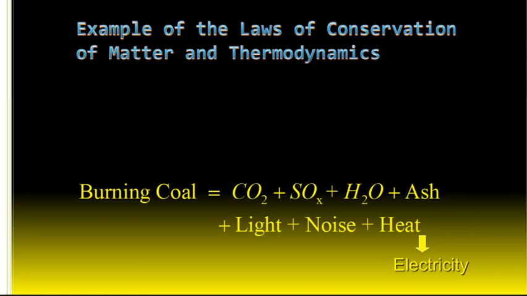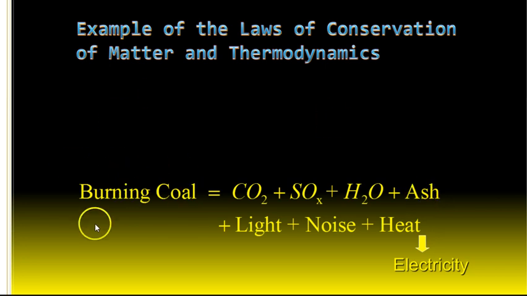So, the example of the laws of conservation of matter and thermodynamics, because those kind of work in concert with each other. Now remember, the law of conservation of matter is not always true, but in these big instances and most of the situations we talk about, it will be true. There'll be occasions when it's not. But let's say you burn coal to generate electricity. You're going to get out carbon dioxide, your SOx family, some sort of sulfur trioxide, dioxide, whatever, then water and some ash. The mass of these should all add up to the mass of the coal.